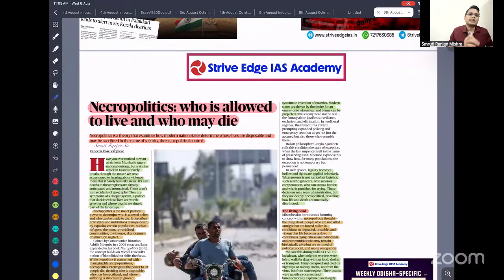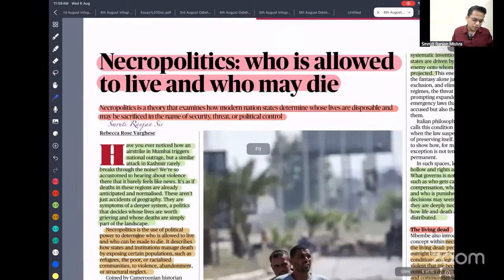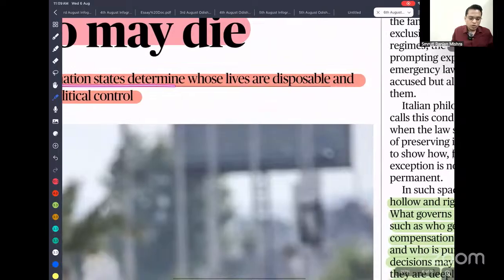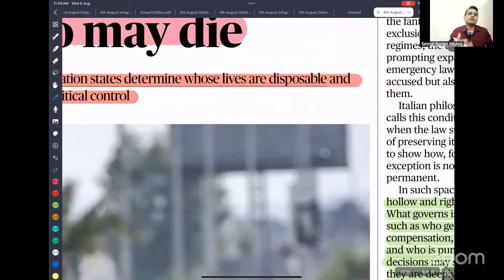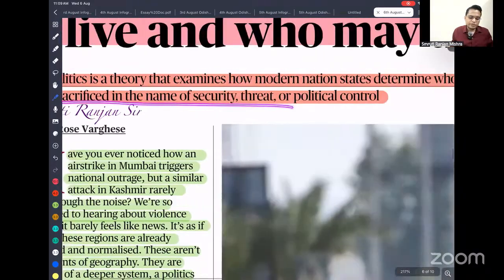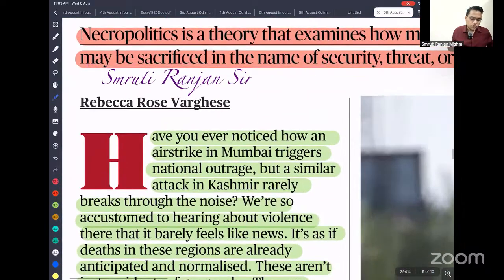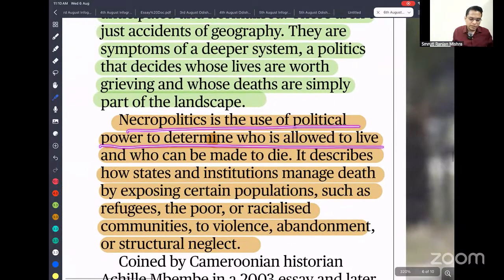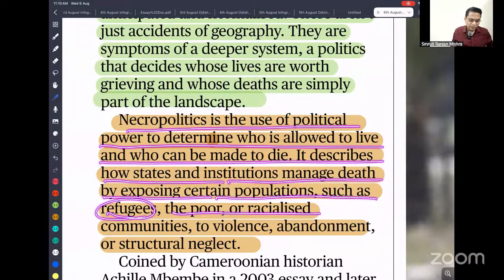But this idea, they can ask anything sometime in society, sometime in prelims also they ask what is necropolitics. So this is very important. You can see here, necropolitics is a theory that examines how modern nation states determine whose lives are disposable. Disposable means whose lives can be easily lost, whose people can be replaced or die easily, maybe sacrificed in the name of security, threat, or political control. So necropolitics is the use of political power to determine who is allowed to live and who is made to die. It describes how state and institutions manage death by exposing certain populations such as refugees, the poor, and racial communities to violence, abandonment, or structural neglect.